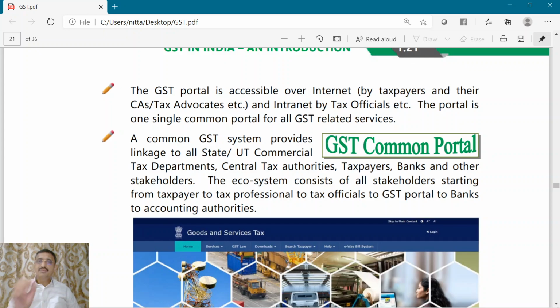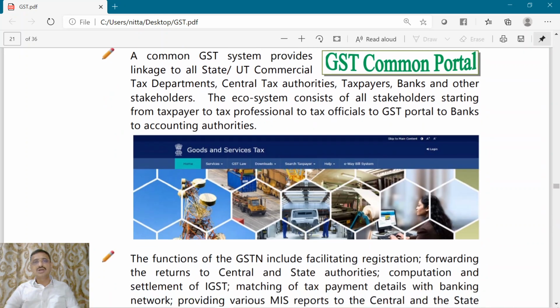You want to make a payment of GST, you have to create the challan in the GST portal and make the payment. You want to pay the CGST, make the payment through this portal. You want to make the payment for UTGST, you have to pay through this portal only. You have to furnish the returns, go to the portal and furnish the returns. So all the stakeholders are linked through this common portal.